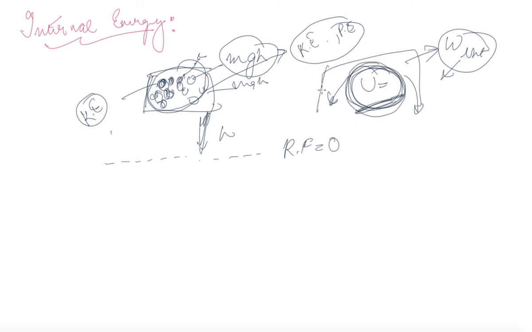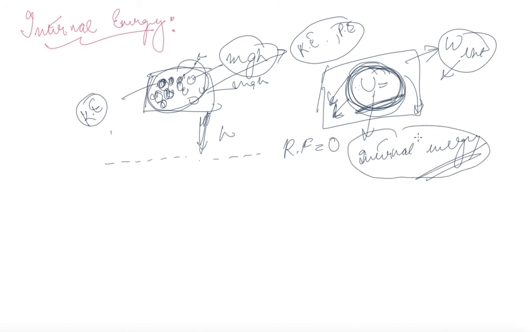But if there is no external force and this system does work, then this system is doing work by spending its own internal energy. This is what we logically derive. So if there is an external agent moving this object, then there is no change in internal energy. But if this body is moving without any external help or force, then it is using its own internal energy.